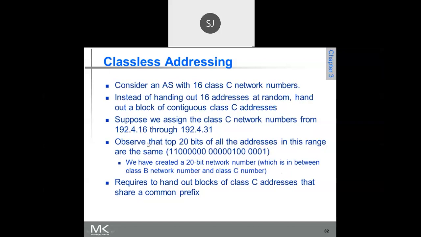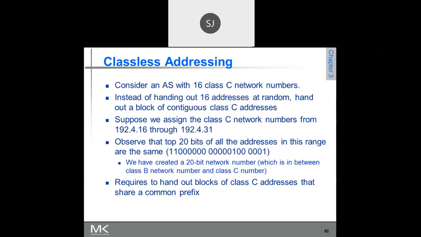That is why he has written: observe that the top 20 bits of all the addresses in this range are the same. Yes or no? The top 20 bits. Okay, so the top 20 bits are the same.